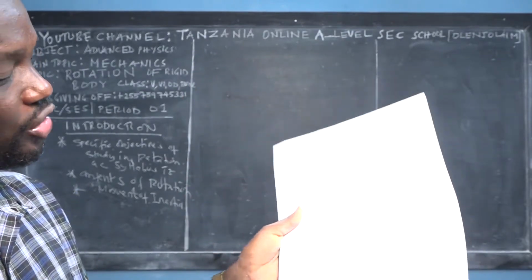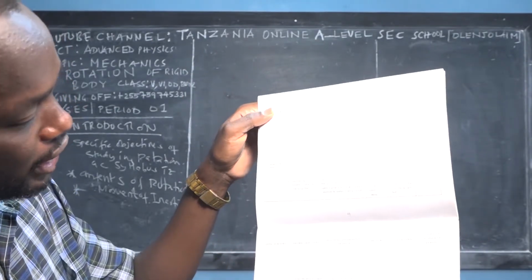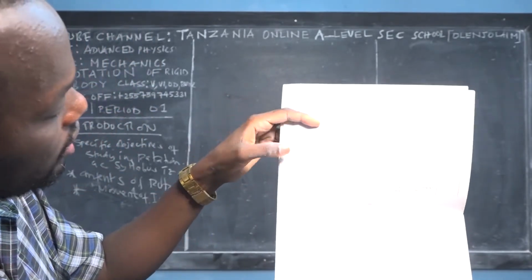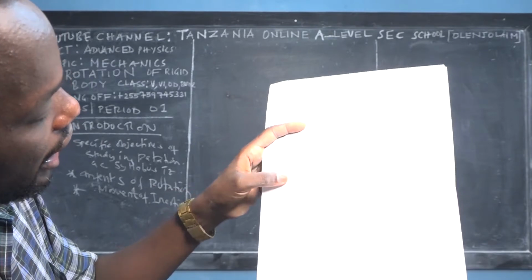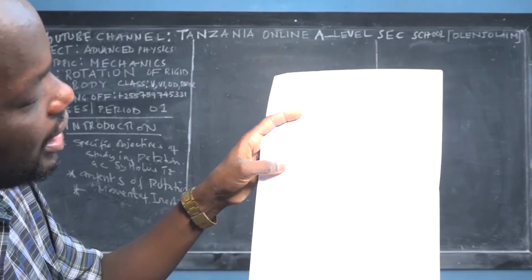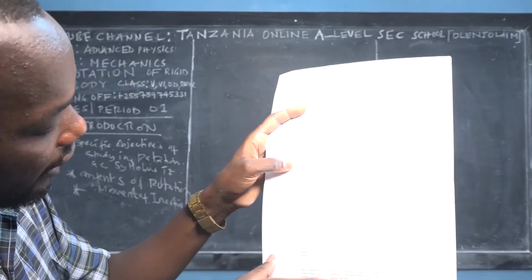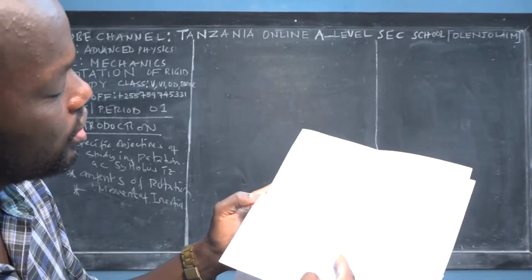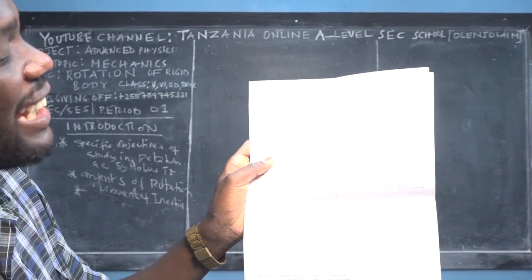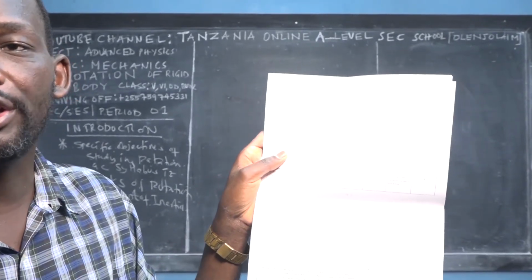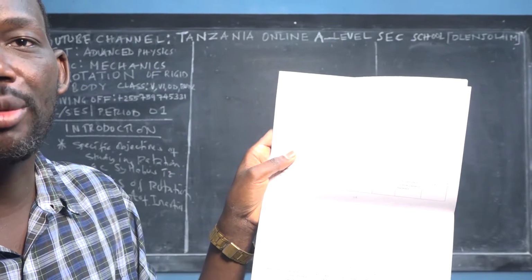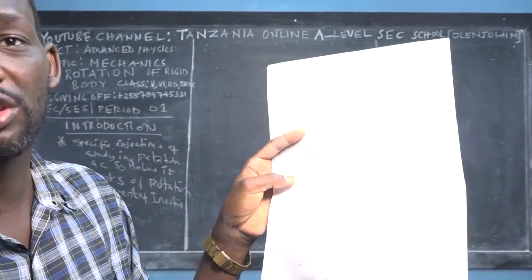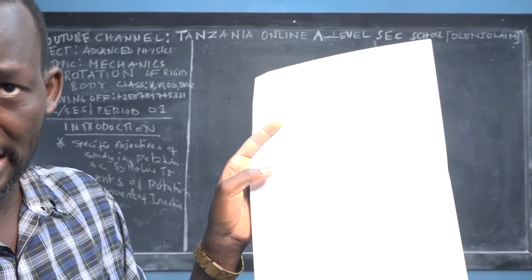the topic of rotational dynamics is found on page 10. This is rotation of the bodies, and these are the specific objectives, and these are the learning and teaching strategies. You find that it's one of the long topics in mechanics because it demands the students to achieve 9 specific objectives, while in the case of circular motion, you find only 2 specific objectives. So this one recommends 9. It's one of the longer topics in mechanics.